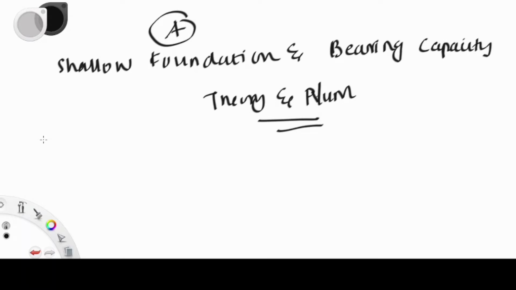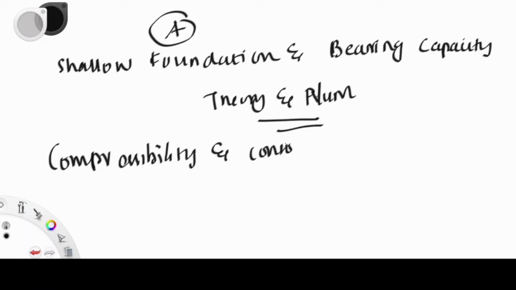Another chapter is compressibility and consolidation. It is also very important, and I give very high importance to this unit. The key concepts from this chapter are the over consolidation ratio, void ratio and effective stress curve, and the different graphs regarding that, which you should learn. Also the compression index and Terzaghi's theory of one-dimensional consolidation. You can expect both numerical and objective questions from this portion.